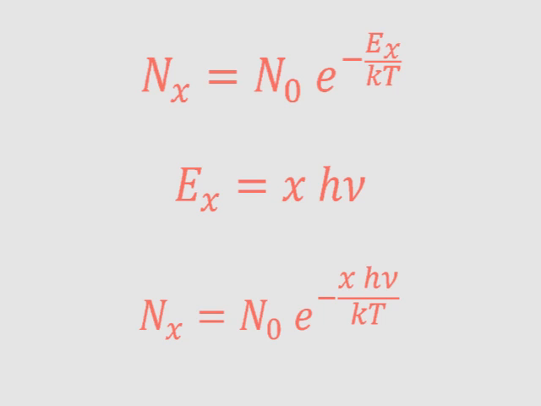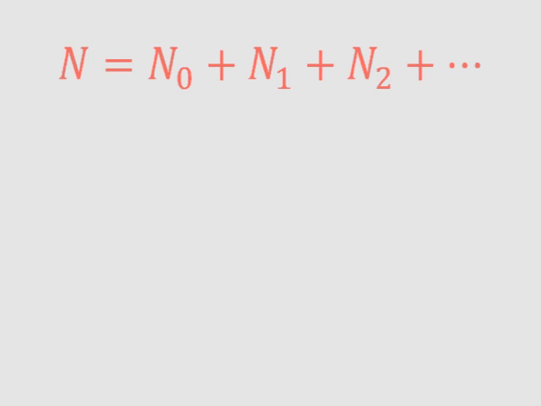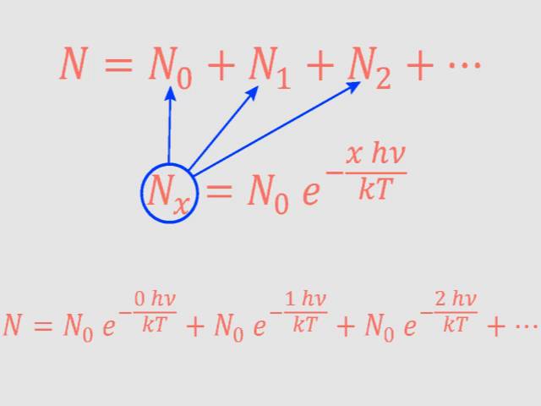Now today we know that some of the assumptions Planck made weren't quite right, but he was right that the energy comes in quanta, and that's what makes it an important idea. So the overall number of particles, n, is going to be equal to the number with the lowest energy, n0, plus the number in level 1, n1, and the number in level 2, and 3, and 4, and so on. If we put the formula we just got for n_x into that equation, here's what we'll get. The only difference between each term is the value of x.